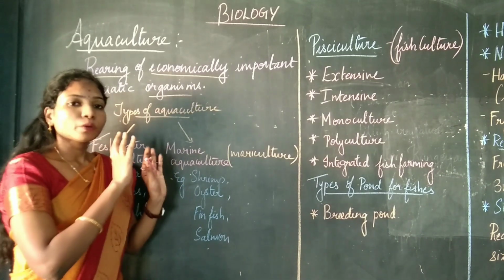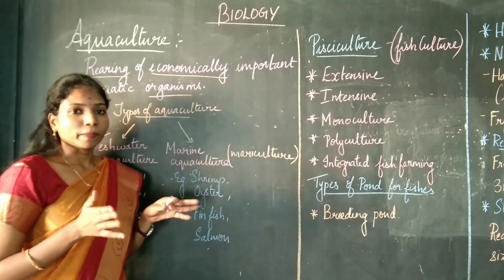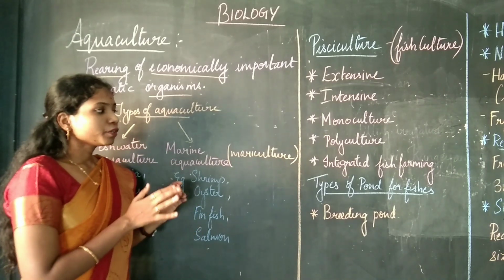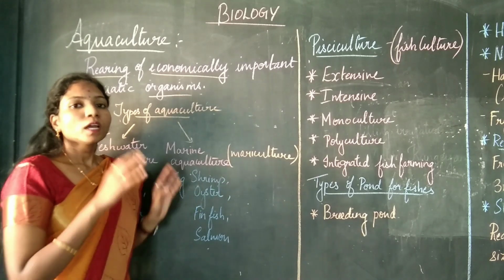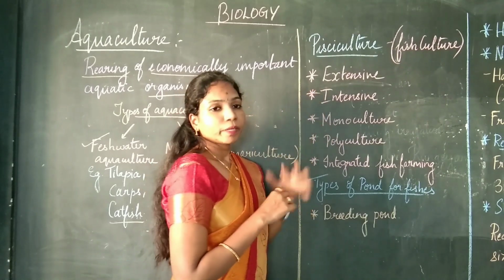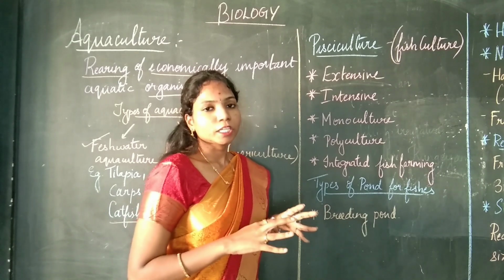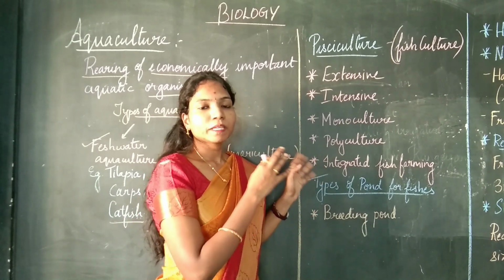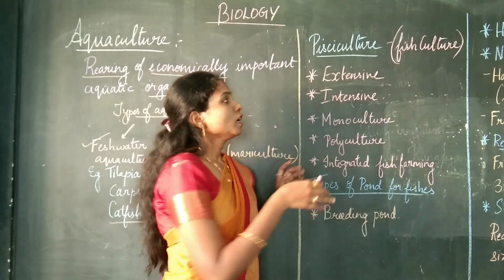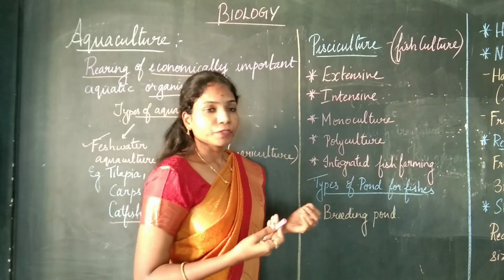Now let's move on to the topics under aquaculture. In this lesson, we will be discussing two topics: one is fish culture and the other is prawn culture. In this video, we are going to be discussing only fish culture. Fish culture is known as pisciculture. You must have already studied what pisces is. Pisciculture is the process of culturing fishes.